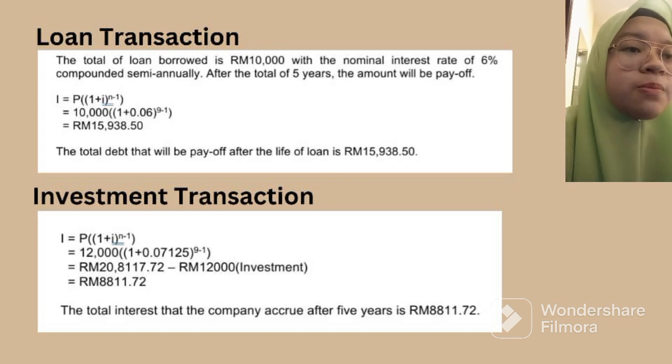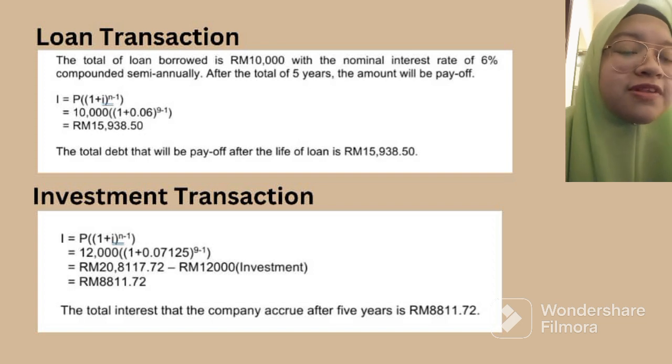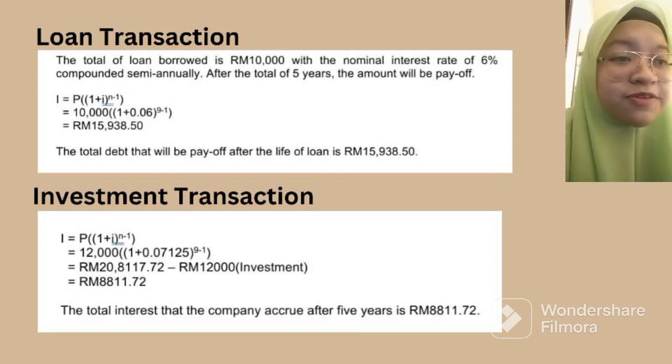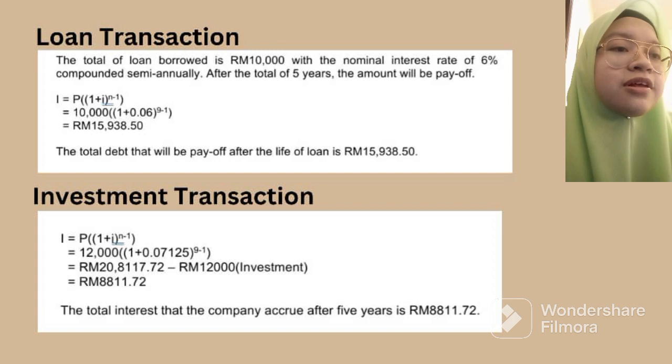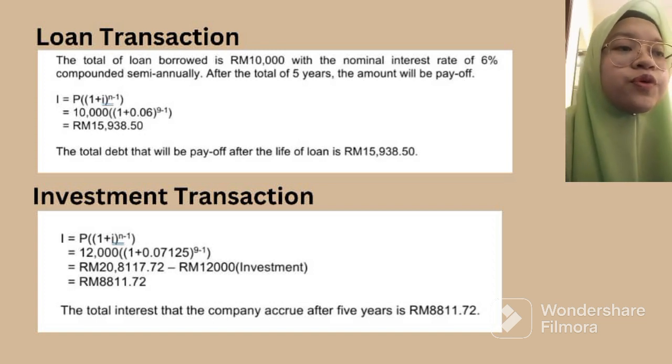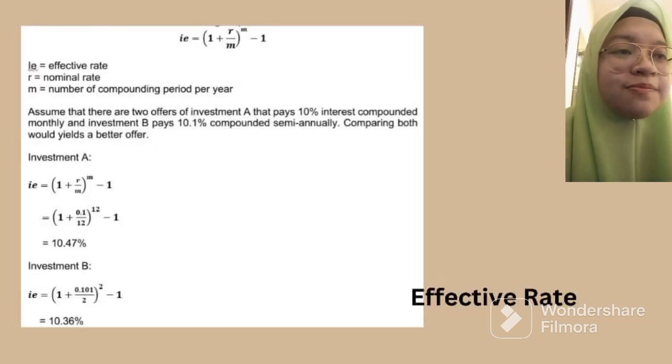We will use the same formula, and the only difference is to subtract the total investment, which is 12,000 ringgit, to know the profits that we gain from the investment. So here we can see that the total interest that the company accrues for 5 years is 8,811 ringgit and 72 cent.